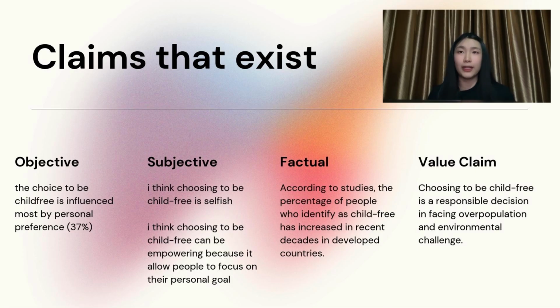And on factual claim, according to studies, the percentage of people who identify as child-free has increased in recent decades in developed countries. This one is also based on studies, or on something that is actually a fact. And for value claim, choosing to be child-free is a responsible decision in facing overpopulation and environmental challenges. So value claims lean more towards the morals that are included in the sentences.